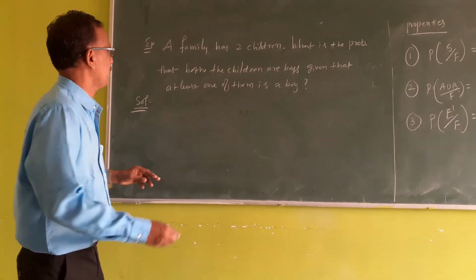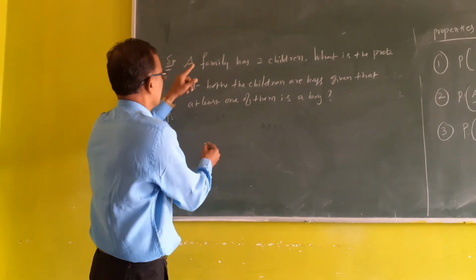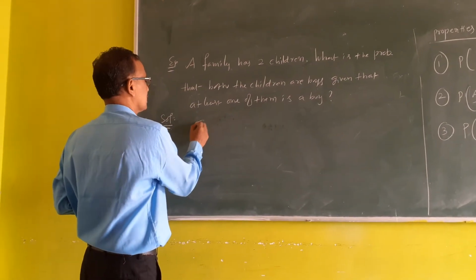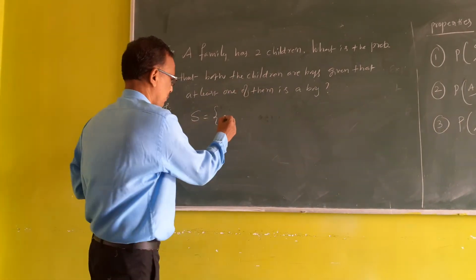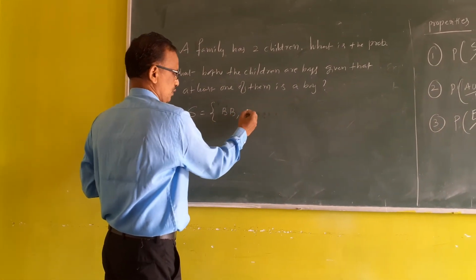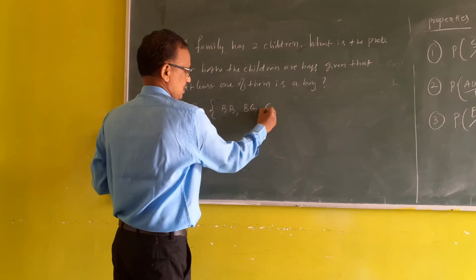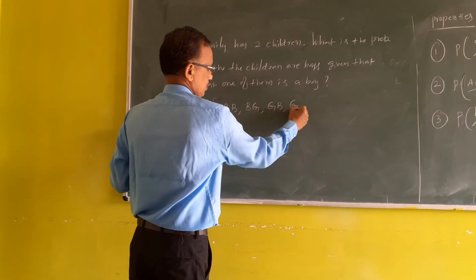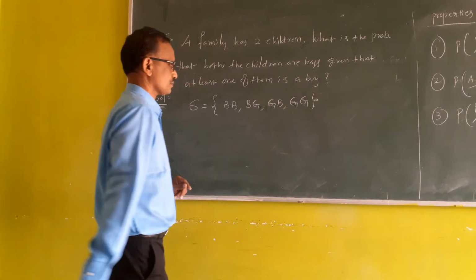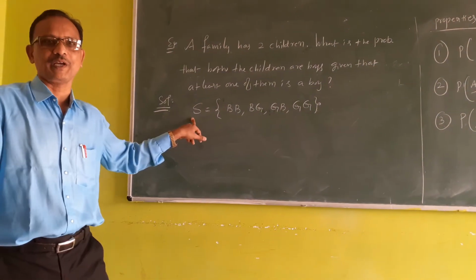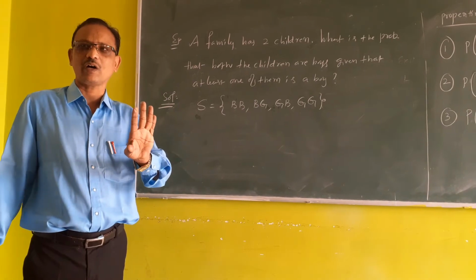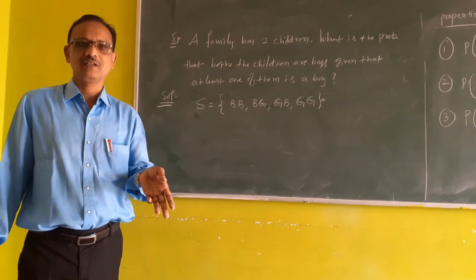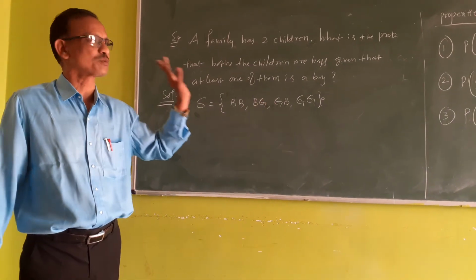Okay? We have 2 events, right. So here, what is the sample space? 2 children are there. So both boys, boy girl, girl boy, both girls. This is the sample space. That means if 2 children are there, these are the only possible ways.